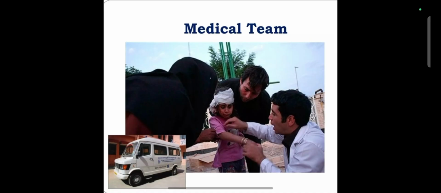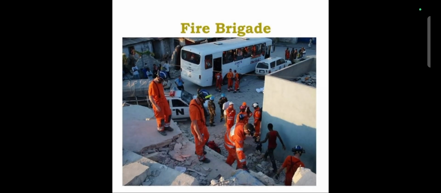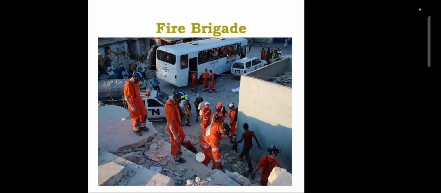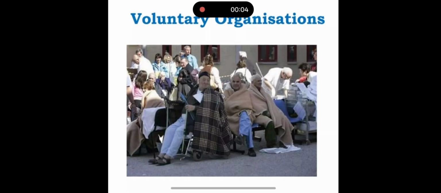Another one is the medical team, which we have already discussed. You can see the doctors treating the people who are affected by the earthquake. Now, fire brigade personnel are also playing a very important role in rescuing people.